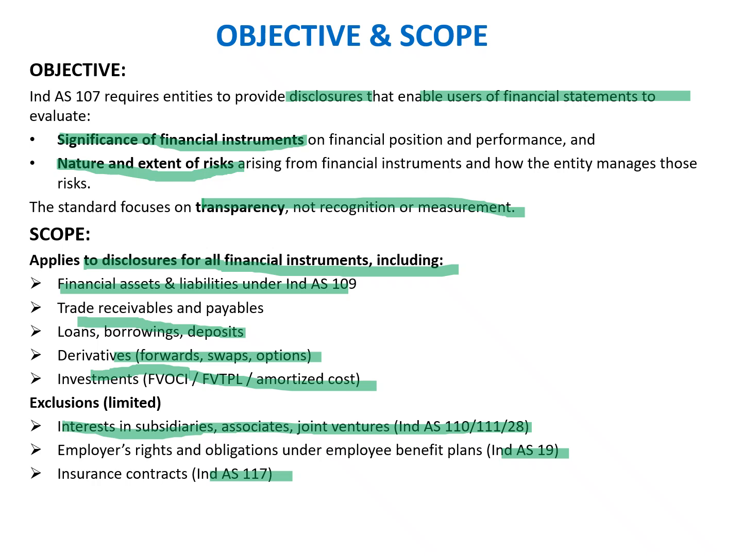So the objective and scope are clear. The objective is to make sure that the disclosures clearly highlight the key risks on the financial instruments, and that the valuation is properly done as per the measurement and recognition criteria of Ind AS 109. So Ind AS 107 is, in fact, purely a disclosure standard. So we'll move to the next slide.